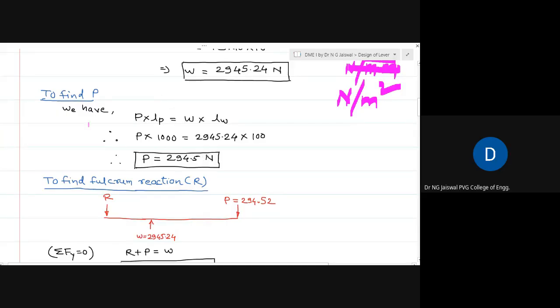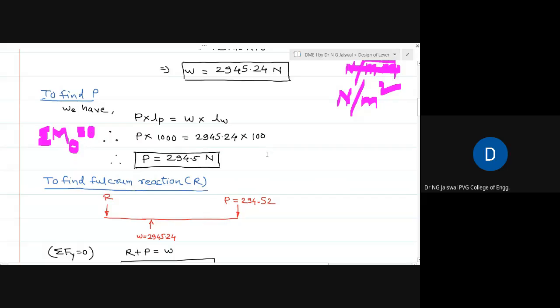This is nothing but the summation of moment at the fulcrum end equal to 0. The same equation is written; if you put W into LW on this side, the right hand side will be 0. So this is the moment equation only. Yesterday also we saw that the very first step in the lever design is to get to know all the forces and reactions, if not known earlier. This is the method. So we get all the forces first.